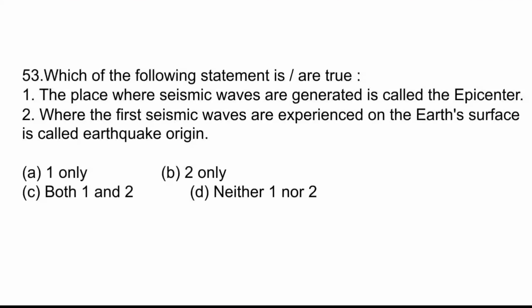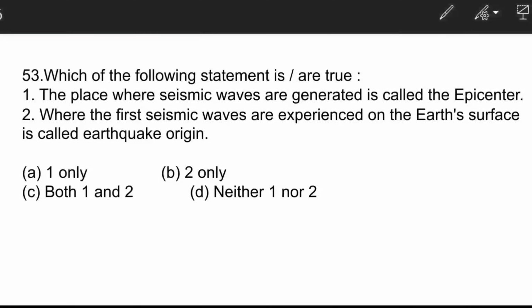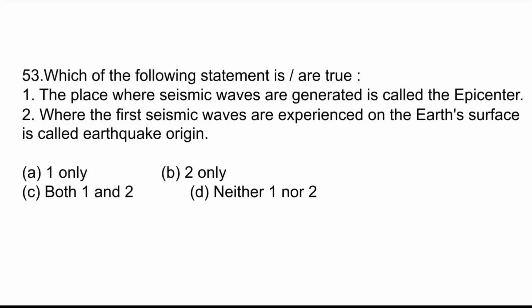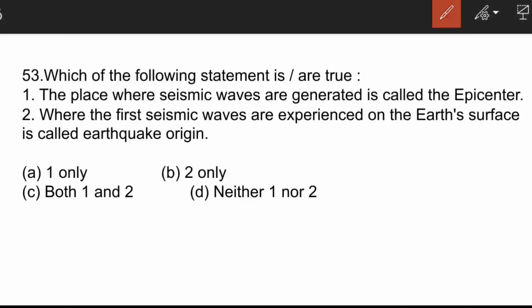Which of the following statements are true? The place where seismic waves are generated is called epicenter. The second statement is, where the first seismic waves are experienced on the earth's surface is called earthquake origin. Here we have to find out the true statement. So neither 1 nor 2, both the statements are false because the place where seismic waves are generated, for example, is a point beneath the earth's surface.